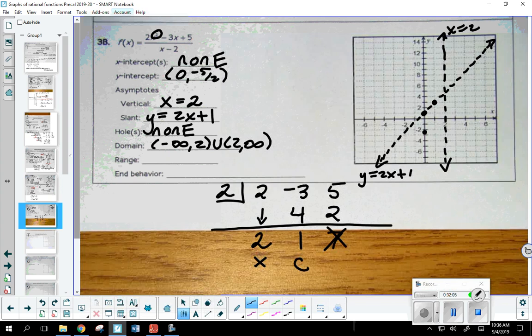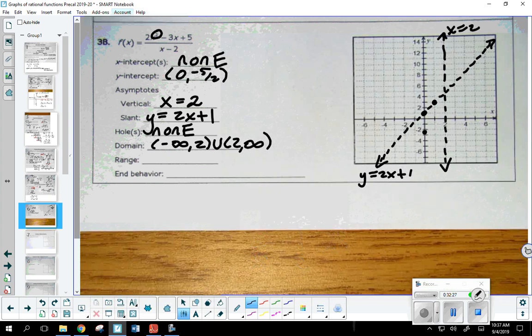Now, you remember, well, actually, no, you wouldn't remember because you were here when we did it yesterday, which is why I'm really going to encourage you to watch that video if you need to perform an analysis of the vertical asymptote. But we need to understand what the graph is doing as I approach 2 from both sides. Okay, so I'll go ahead and do one of these for you. Let's say the limit as x approaches 2 from the left. You guys remember, if we put a plus or minus as the power, that indicates the direction that we're coming from.